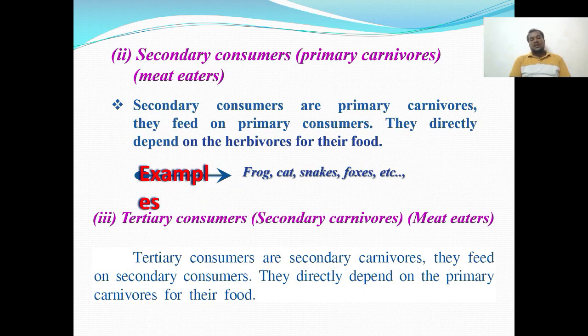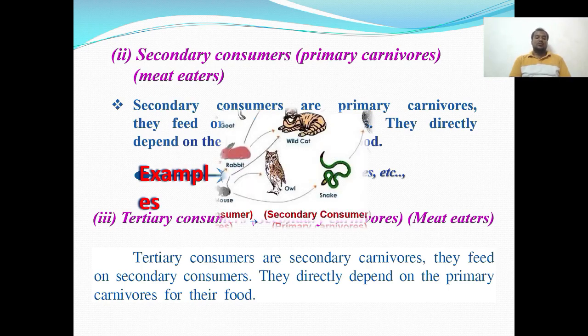Then tertiary consumers. The tertiary consumers are called secondary carnivores. These are meat eaters. They feed on secondary consumers. They depend directly on the primary carnivores for their food.